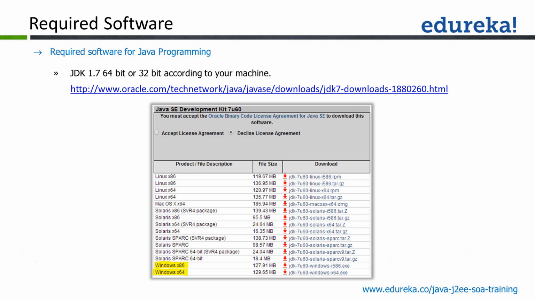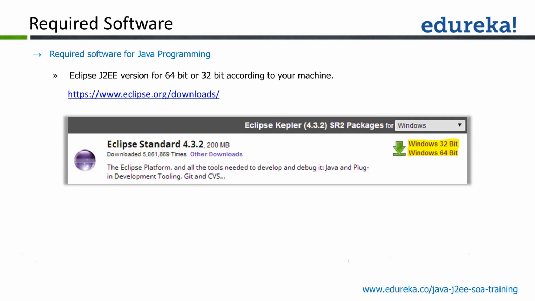JDK can be downloaded from the link. Try to download the latest version of JDK, as is recommended. JDK 8 is the latest version which you should be downloading. After the JDK is downloaded, you need to set the path of the JDK also. Then you can download Eclipse. This is the URL to download Eclipse.